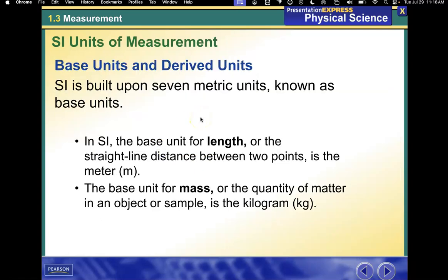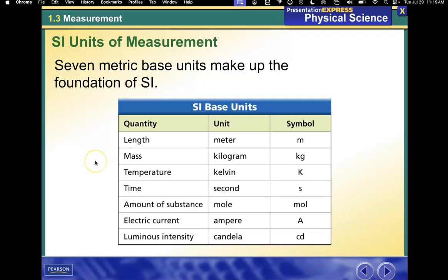Base units and derived units. SI is built upon 7 metric units known as base units. In SI, the base unit for length, or the straight line distance between 2 points, is the meter, abbreviated m. The base unit for mass, or the quantity of matter in an object or sample, is the kilogram, abbreviated kg. The 7 metric base units make up the foundation of SI.